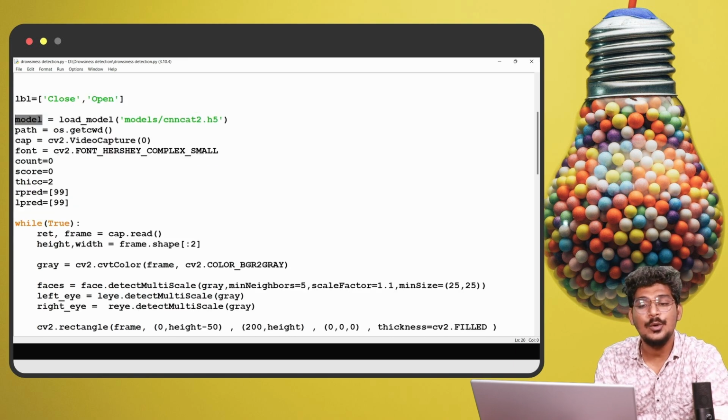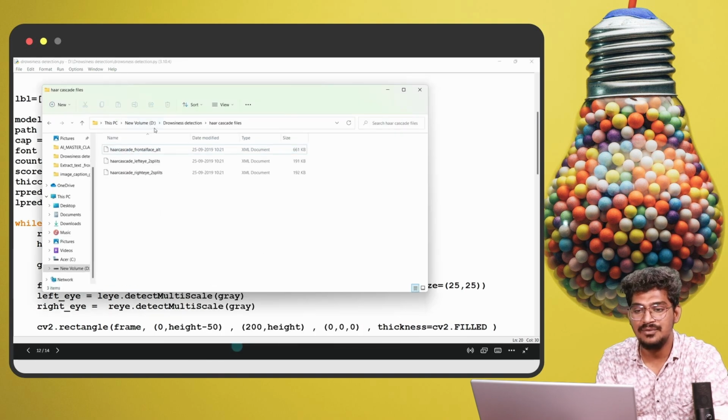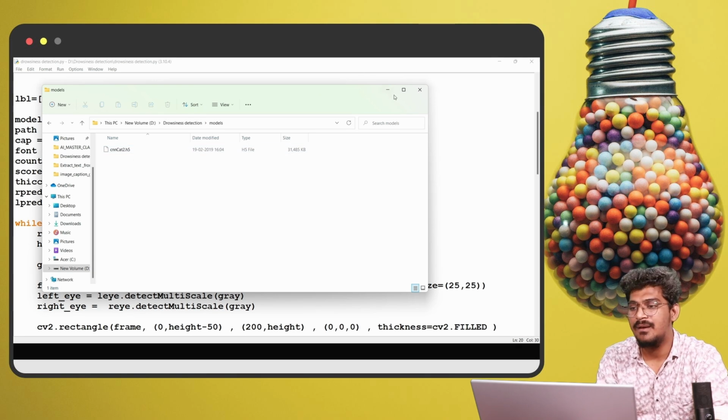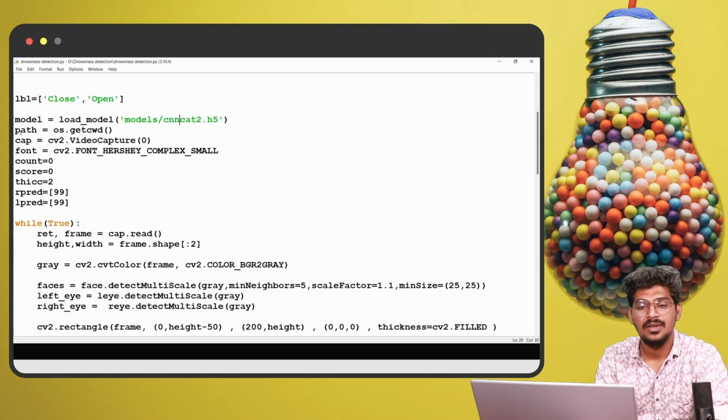Now we are going to load the model with the help of load_model, from models, the CNN cat2.h5 file. We already have that file because we trained the model. Now path equals os.getcwd. Then we initialize the camera, accessing it with the help of cv2.VideoCapture(0). Here I'm going to change the camera ID. Why?